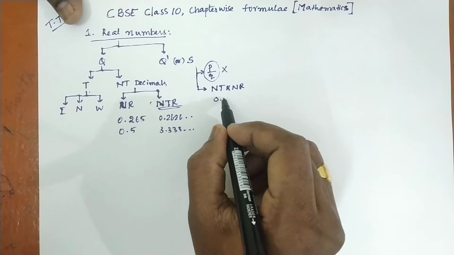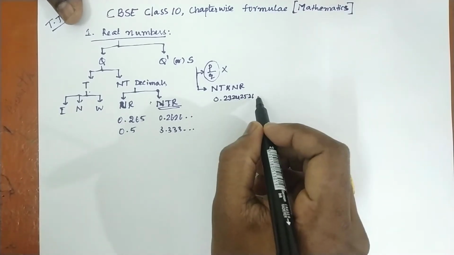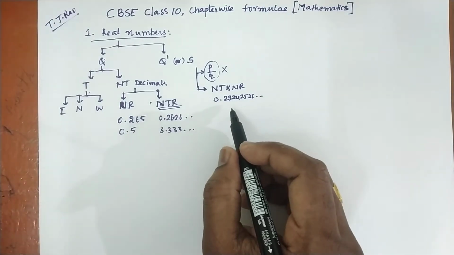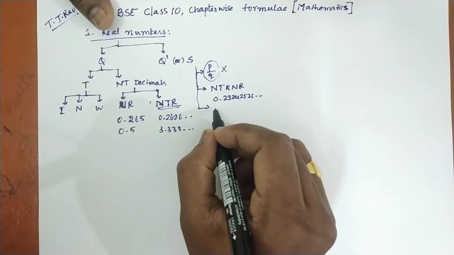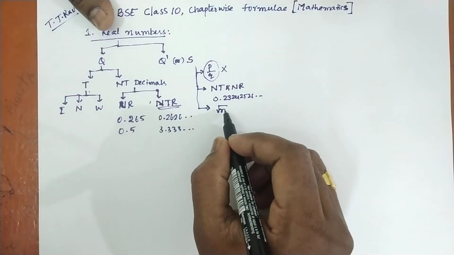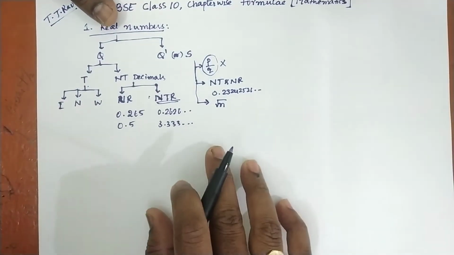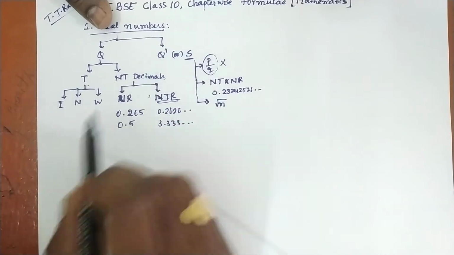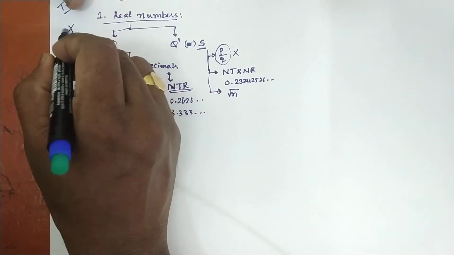For example 0.2324252 6 and so on, no particular periodicity, it won't be repeated. And the third definition, which are in root n form, where n is a non-perfect-square natural number. This is also denoted by capital S because they are surd numbers. This is the first point.